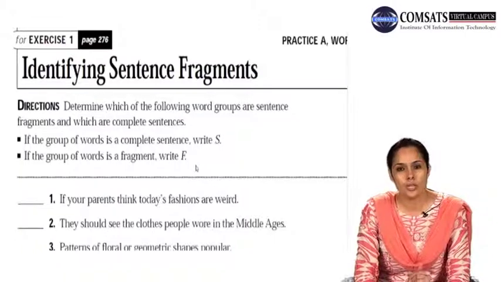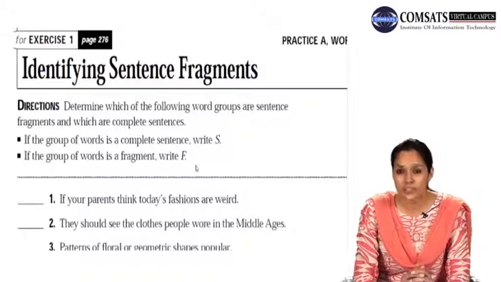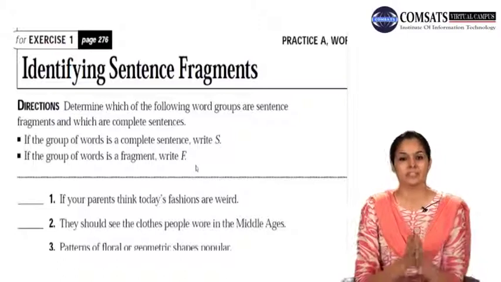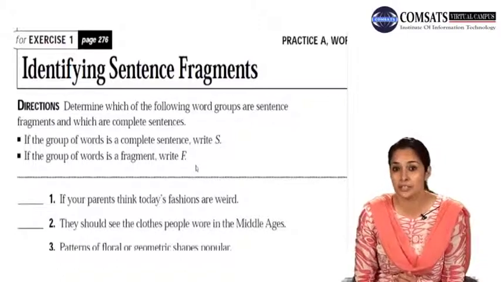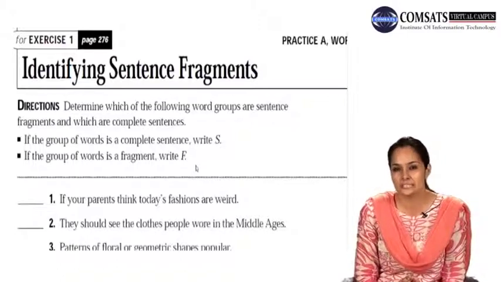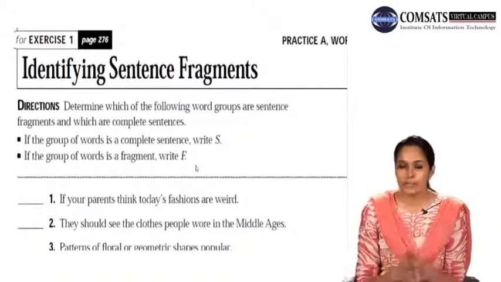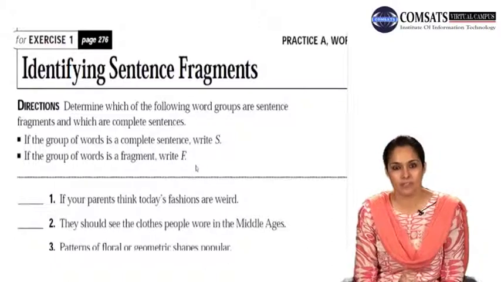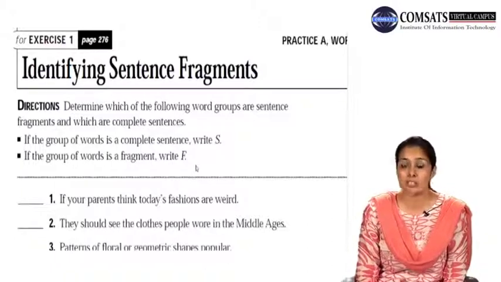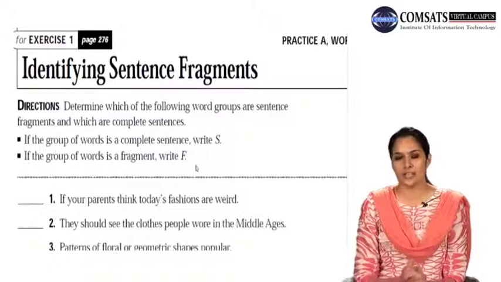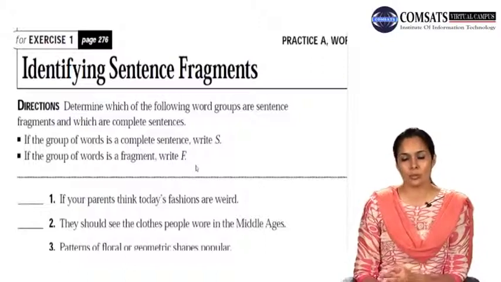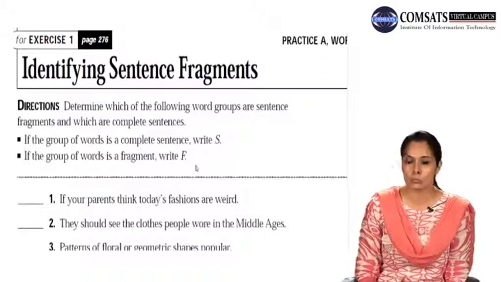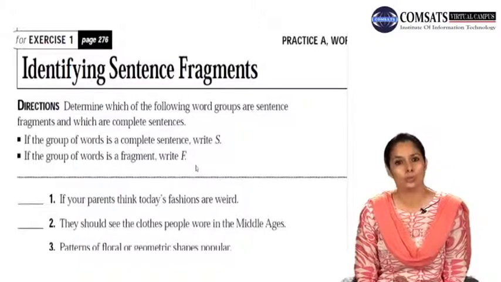Out of all the 3 advanced sentence structures, that is parallelism, run-on sentences and sentence fragments, the last two are the ones that are to be identified in the easiest way. So let's quickly revise what sentence fragments are. A fragment means a piece, a part of a sentence. So sentence fragments are sentences or parts of sentences that miss either a subject or a verb, or both.